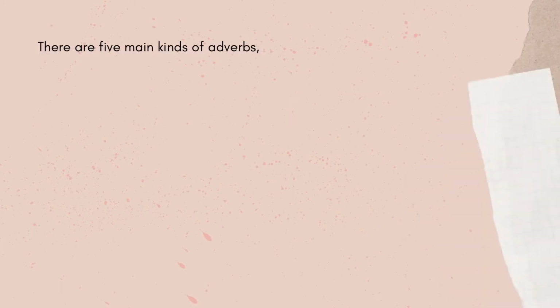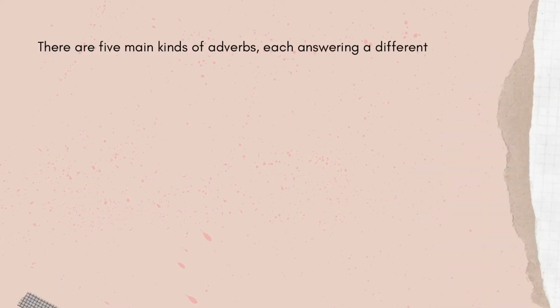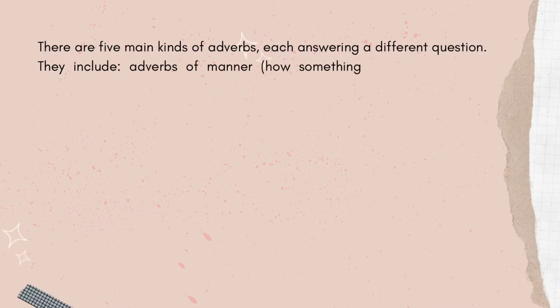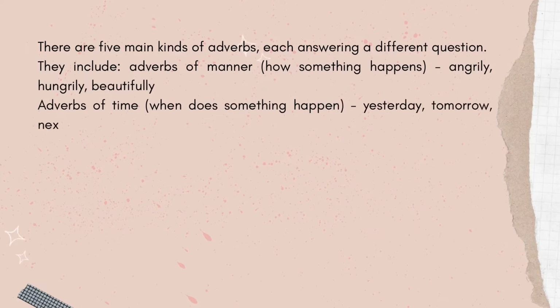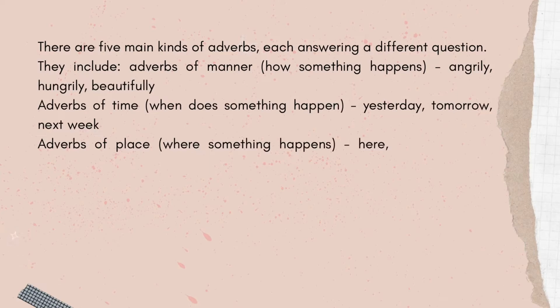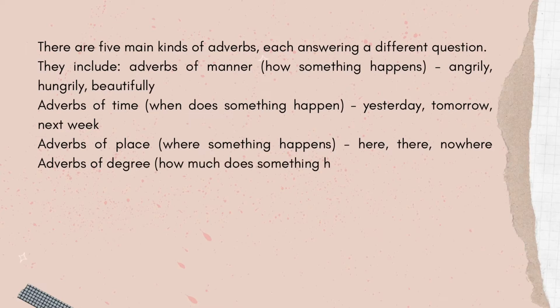Extremely modifies cute. There are 5 main kinds of adverbs, each answering a different question. Number 1 is adverbs of manner. It is how something happens, like angrily, hungrily, or beautifully. Number 2, adverbs of time. It is when something happens. For example, yesterday, tomorrow, and next week. Number 3, adverbs of place. It is where something happens. Examples are here, there, and nowhere.